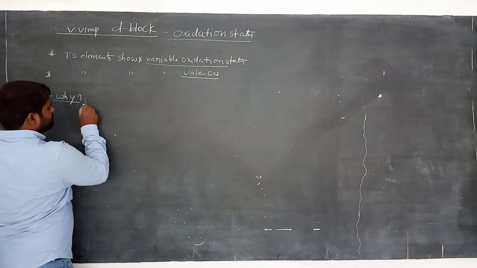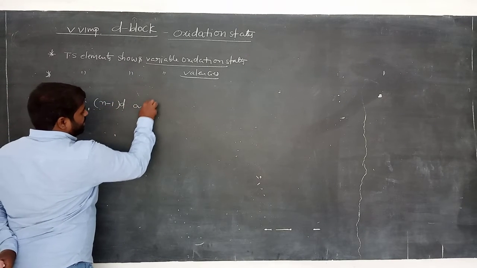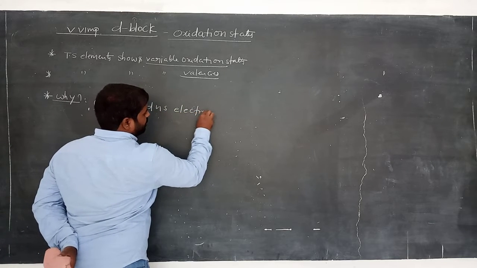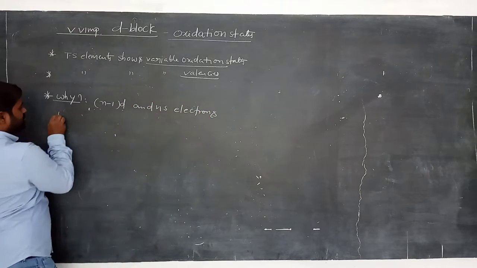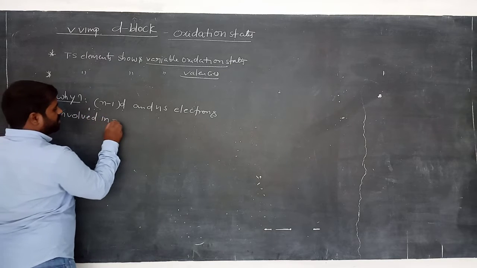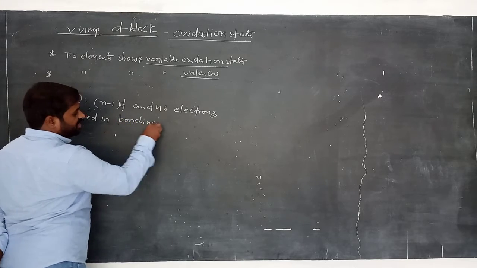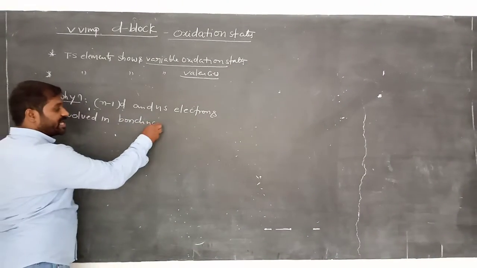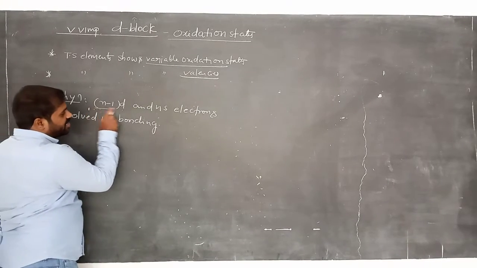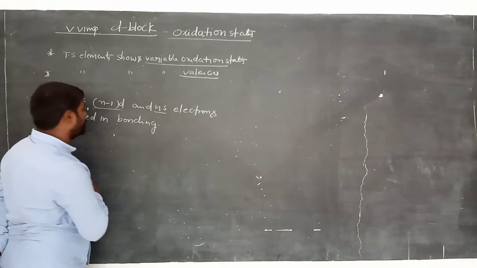That means the (n-1)d and ns electrons are involved in chemical bonding. Which electrons are involved in bonding with other atoms in the transition elements? The (n-1)d penultimate shell and ns electrons always participate in chemical bonding. Am I right?